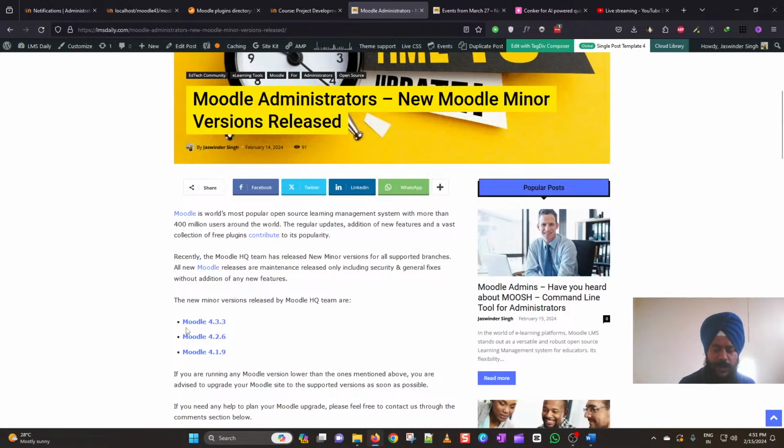The supported Moodle versions which were updated recently are Moodle 4.3.3, which is currently the latest version of Moodle 4.3. Then we have the 4.2.6 version released, and then we have 4.1.9, which is the LTS version of Moodle LMS. If you are looking for a long-term solution to stay on a single Moodle version, then I would recommend you stick to the Moodle LTS versions, which have a support of 3 years.